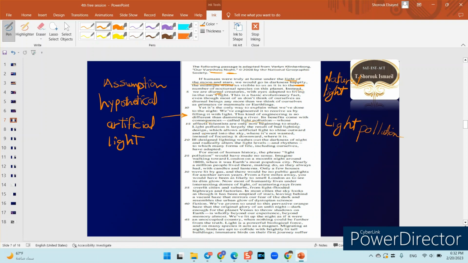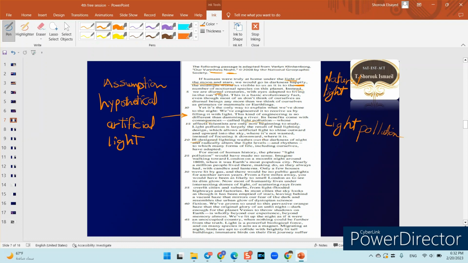And instead of focusing it downward where it is needed. Ill-designed lighting. Let's think about his attitude towards artificial light. Here he said ill-designed lighting. Also, what else here? Let's see.